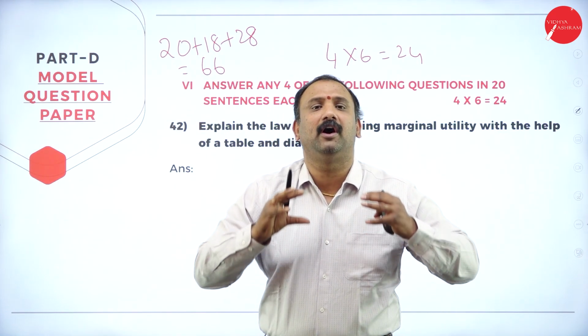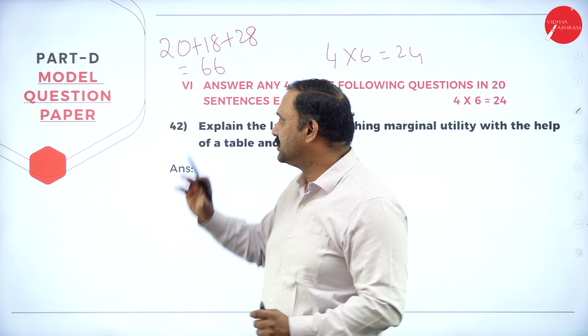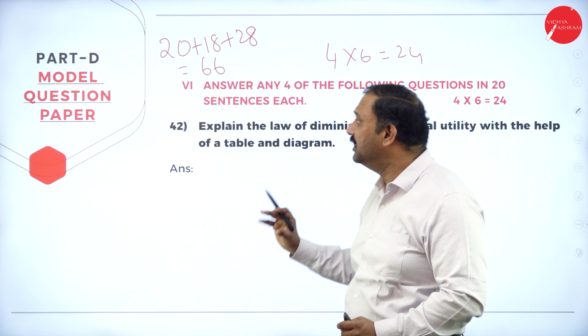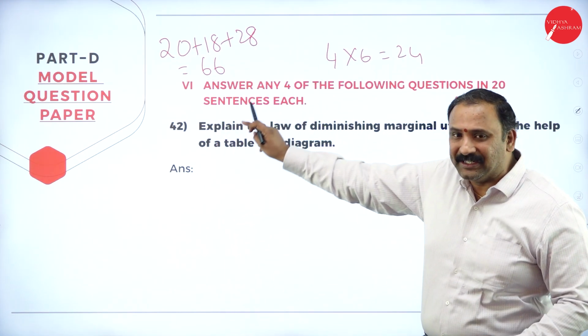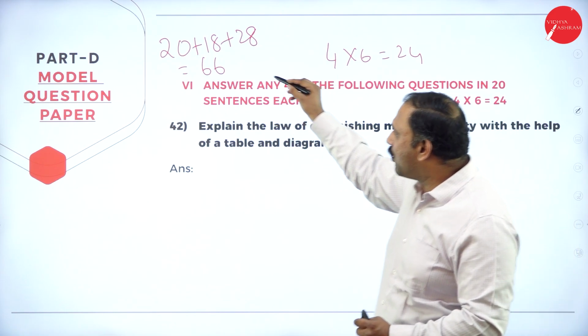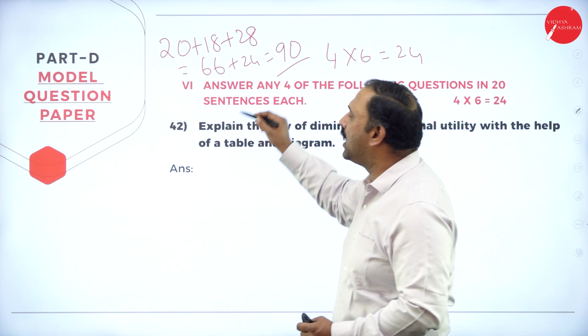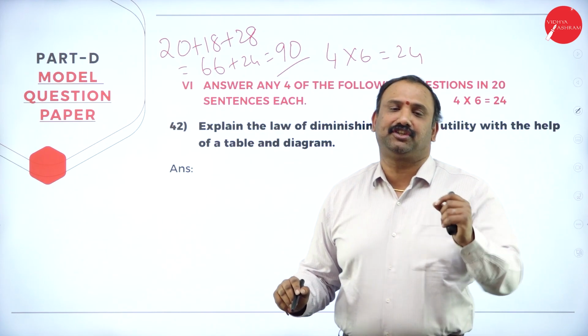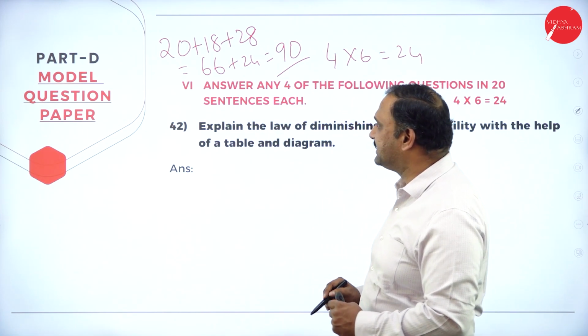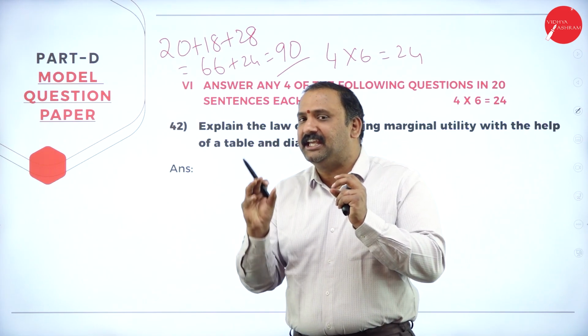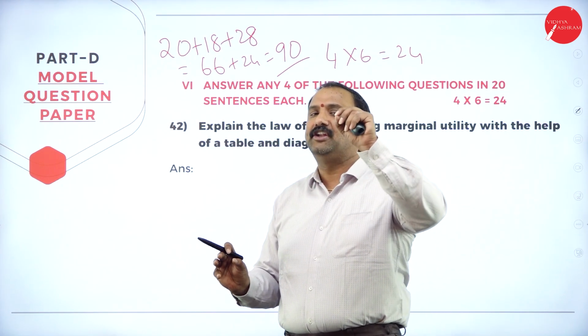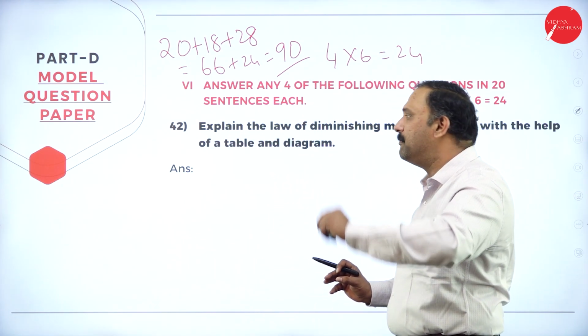You've already scored your first class. Congratulations in terms of scoring your marks here. Now, if you add another 24 marks to this, this automatically becomes 90 marks. Now you are a distinction student. So that's exactly how you need to plan each and every section so that you are able to score the maximum marks here.